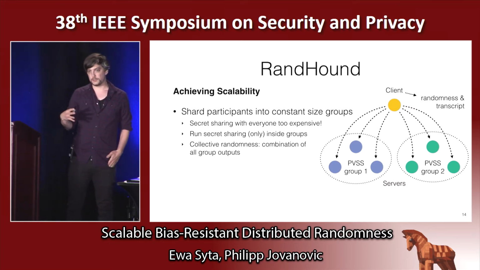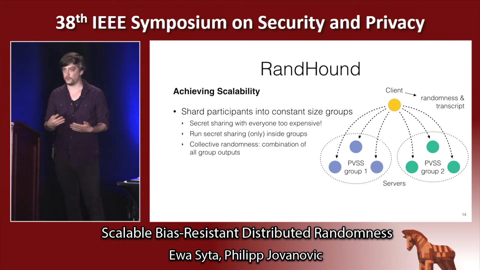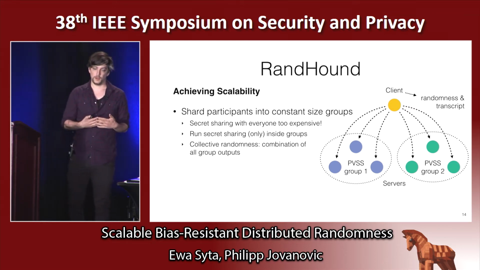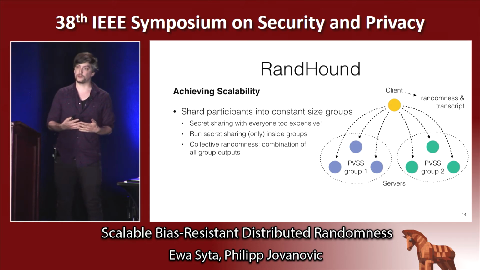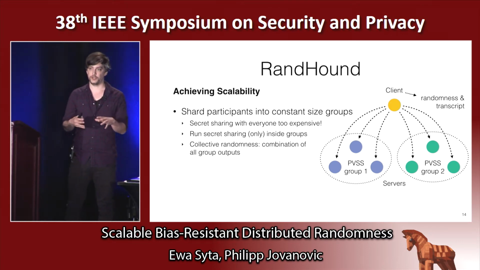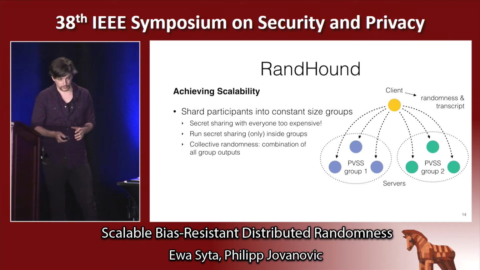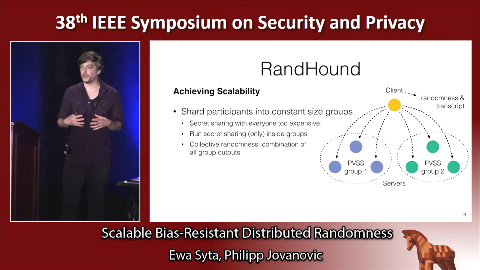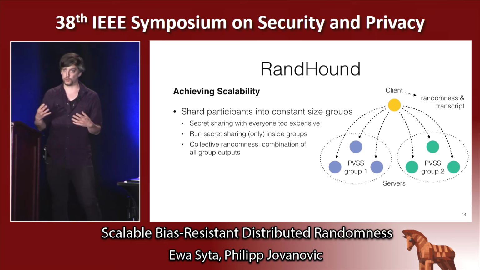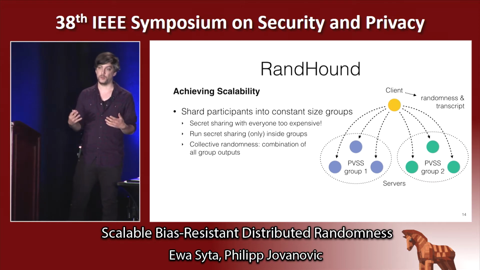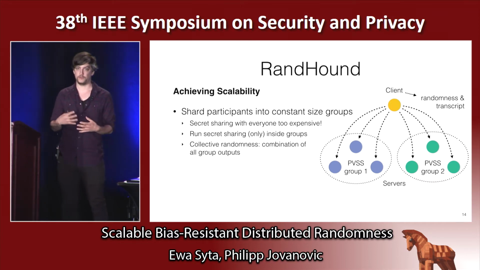When we are using this secret sharing scheme, we have now the problem that when the number of servers is too big, then the secret sharing becomes very expensive. So what we are proposing is we shard the participants into constant size groups and then only run the secret sharing within those groups. And the collective randomness is then that every group generates an output, and we combine all the outputs of the groups to finally get our collective random value.